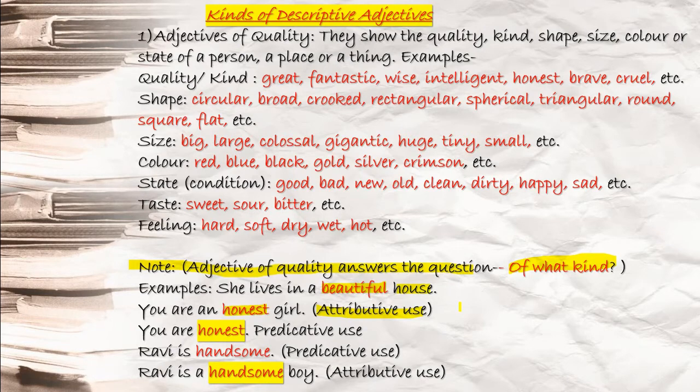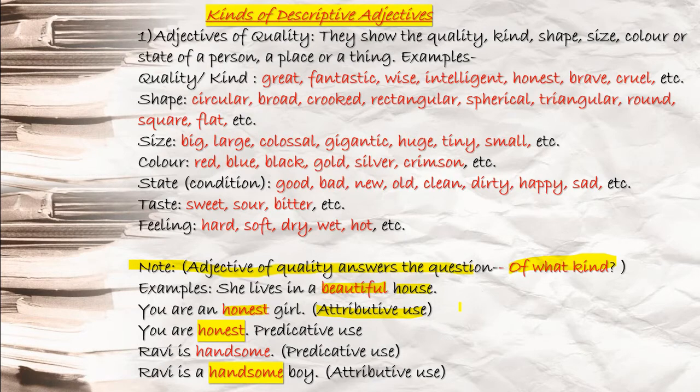Be careful. Okay, now you see, honest girl, and next example, you are honest. So when I write you are an honest girl, here honest is the adjective, plus girl, that is your noun term. That is called attributive use, that you have to learn. And when you say you are honest, you see here, after honest, no noun term is used. I am talking about who is honest. Here I am describing the term you. You is your pronoun. So here honest is used in a predicative manner. Are is your verb and honest is your adjective. When you use verb plus adjective, that is called your predicative use.